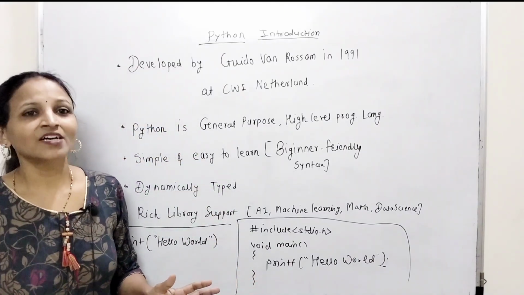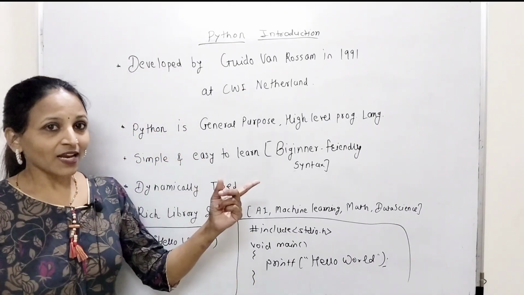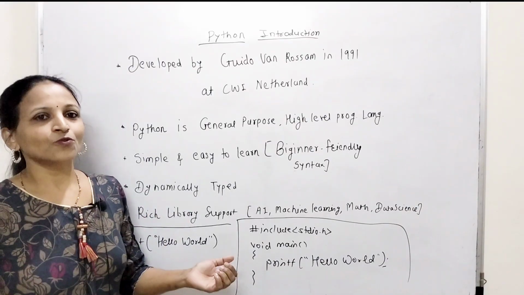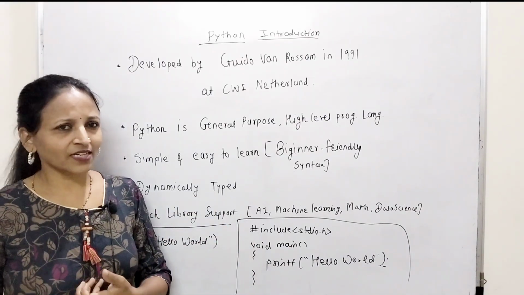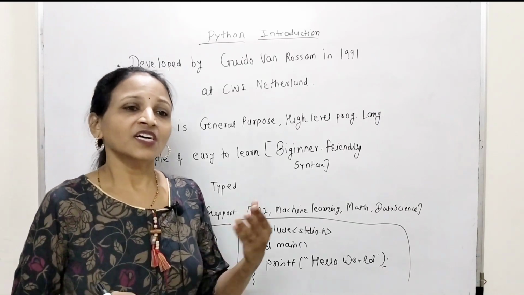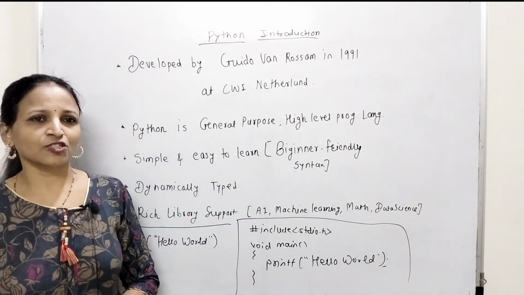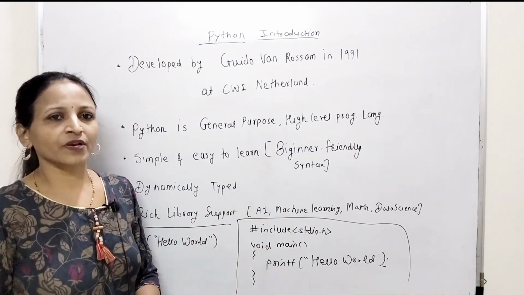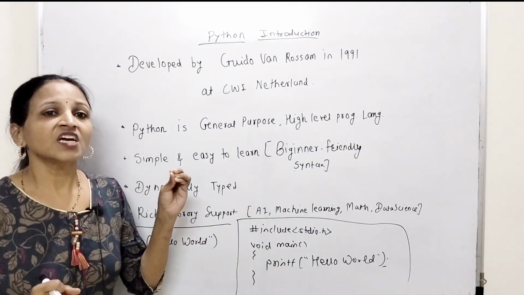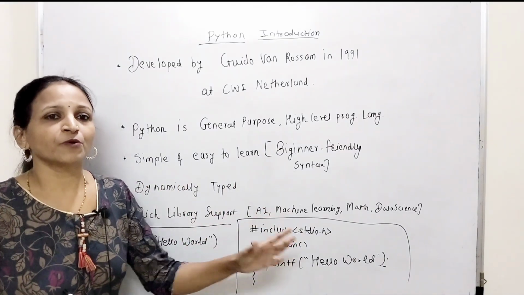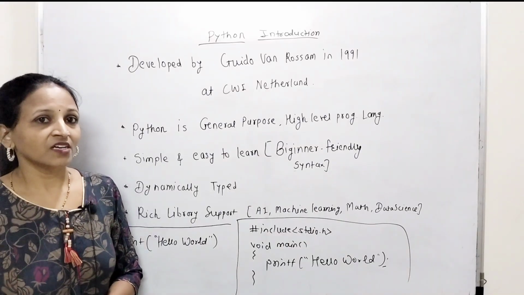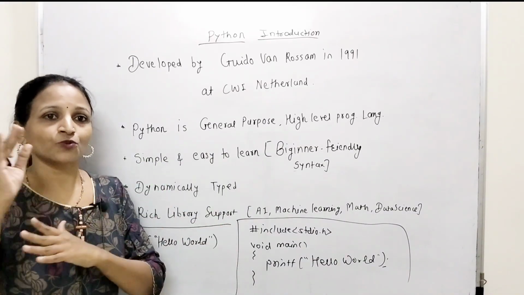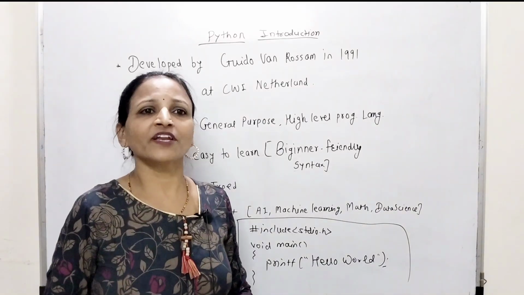If you want to write code in assembly language or machine language, then it is very hard for the programmer. But middle level, C is a middle level language. You can write code easily, and it is also somewhat easy to execute that code on the machine. That is the middle level category. And Python is a high level programming language. It is very easy for the programmer to write code in this high level language, but whatever translation is required from that programming language code to the machine language code, that is somewhat more here.